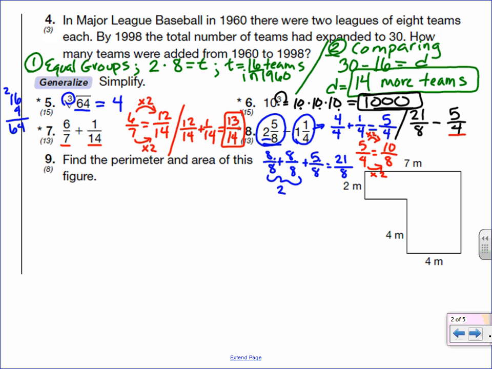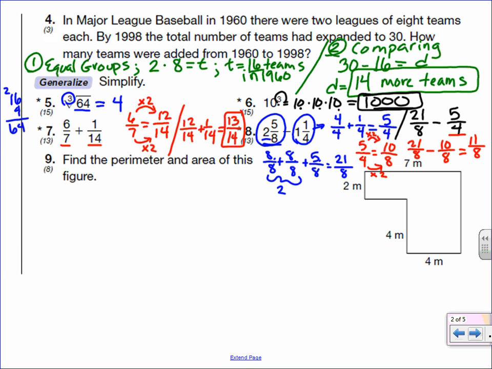So now my problem becomes 21 over 8 minus 10 over 8. And then just like in adding fractions with the same denominator, you subtract, in this case, the numerators. So 21 minus 10 is 11. And then the denominators stay the same, 8.